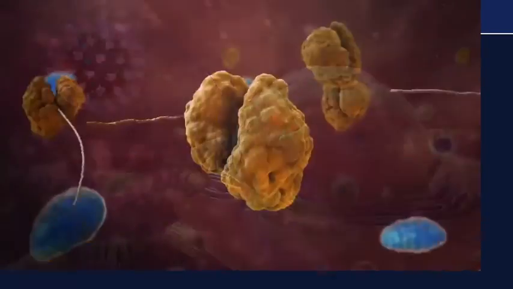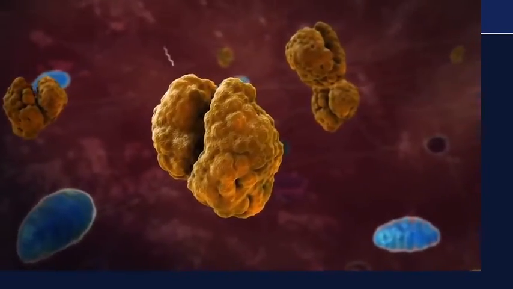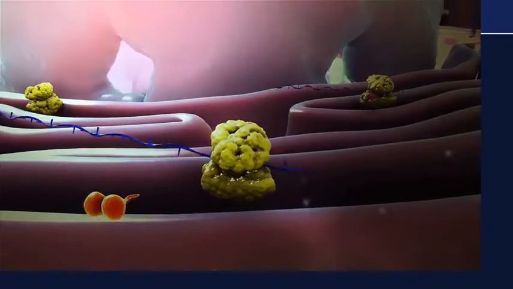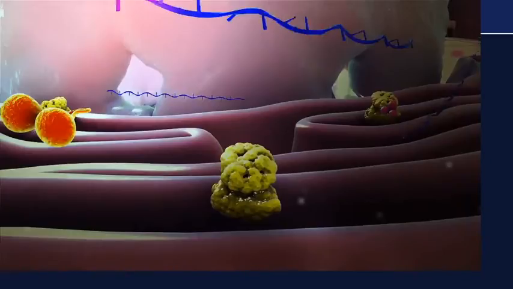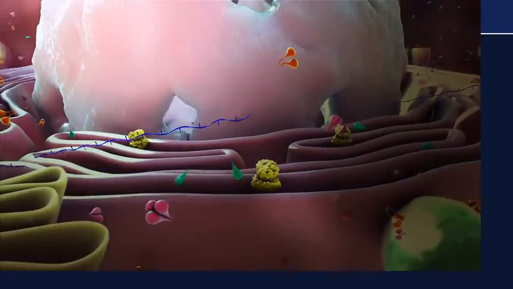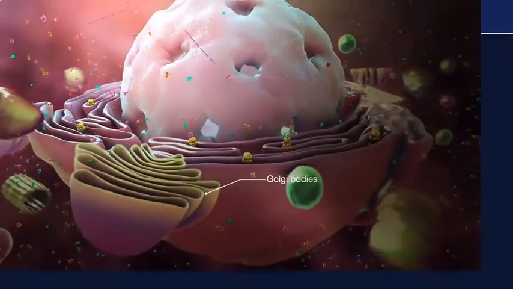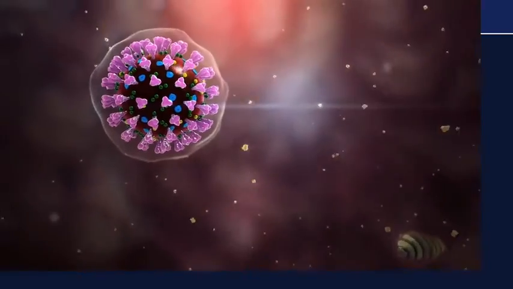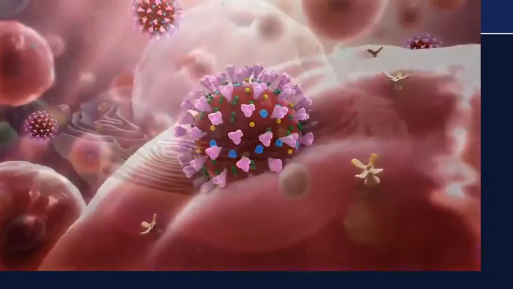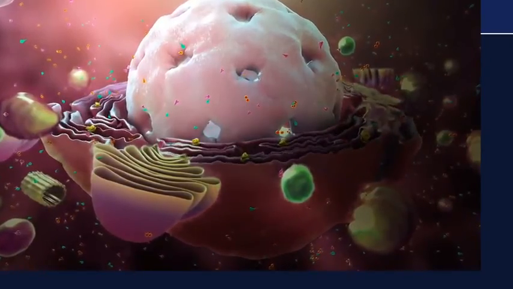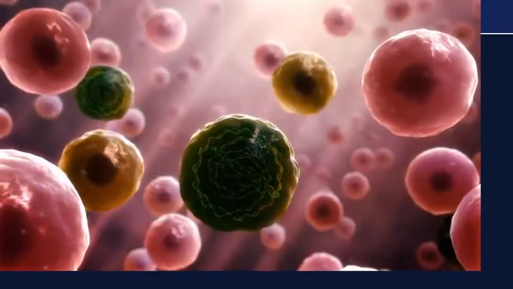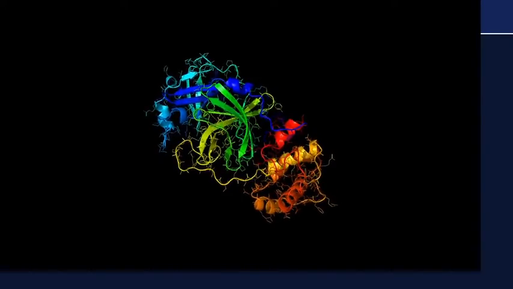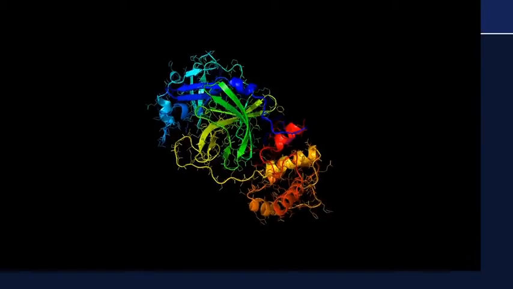The virus hijacks the cell's machinery to replicate the RNA in N proteins and uses the endoplasmic reticulum to form its M protein outer layer and the all-important S protein. After replication, the virus is carried by the Golgi bodies out of the cell in a process known as exocytosis, so that it can infect other cells. Meanwhile, the stress of viral production on the endoplasmic reticulum eventually leads to apoptosis, or cell death. It should be noted that the mechanism of action for 2019 novel coronavirus is unknown. However, scientists in China have sequenced the genome, while others have used the sequencing to visualize the structure.